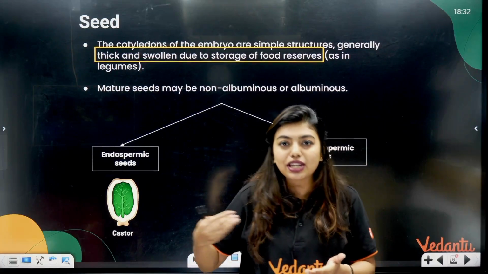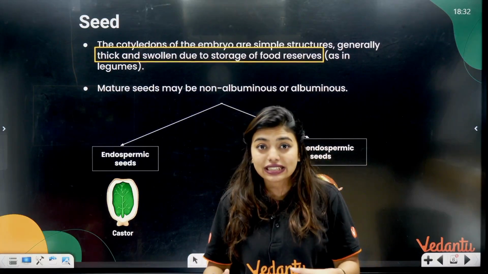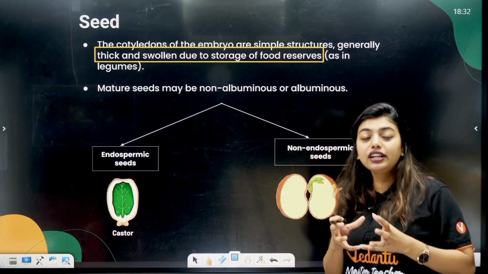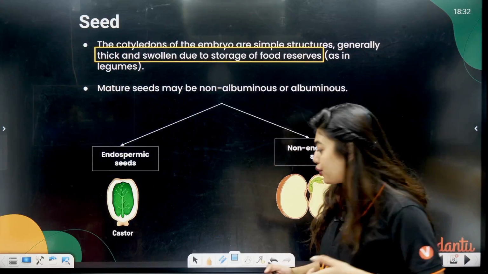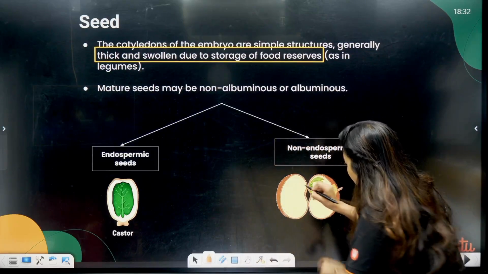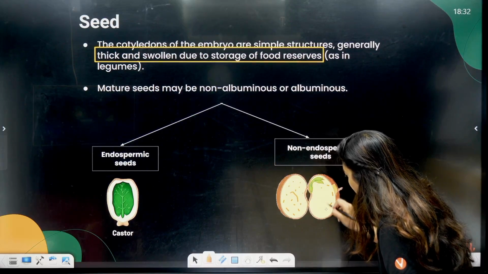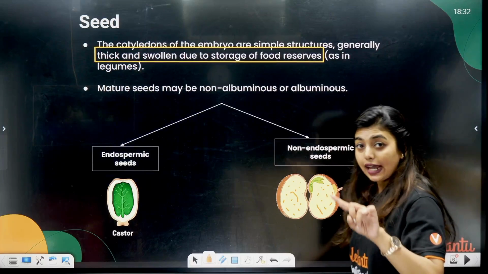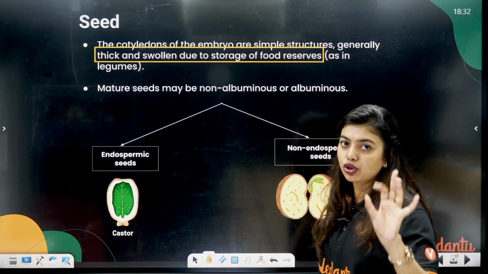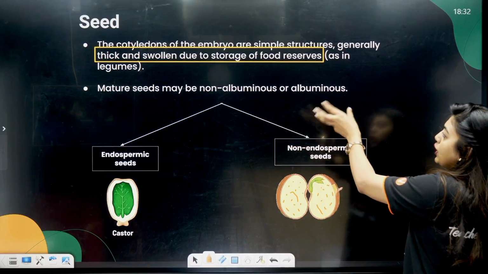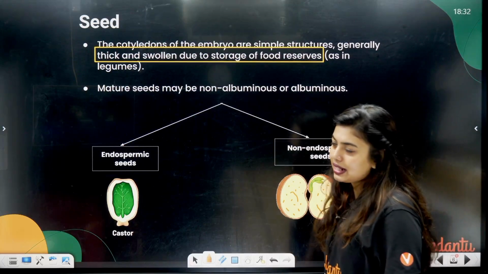The plant always makes sure that nourishment is provided so that it does not have to depend anywhere. Here also it is the same: the cotyledon region is where the storage of food happens. It could be a dicot or a monocot. Monocot means one cotyledon, dicot means two cotyledons. They are thick and swollen due to storage of food reserves, as in legumes.